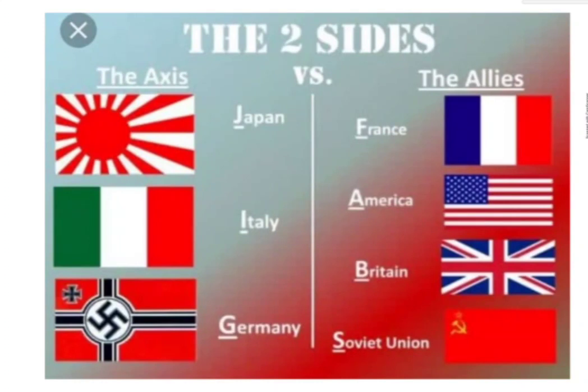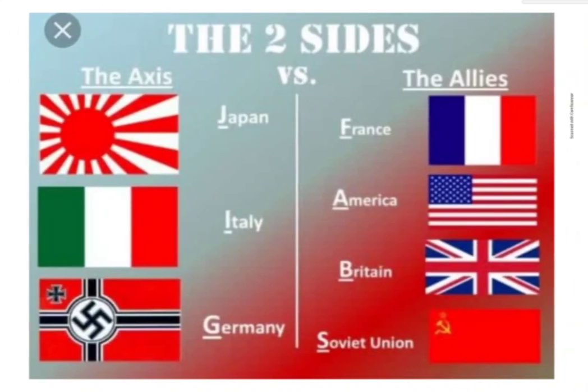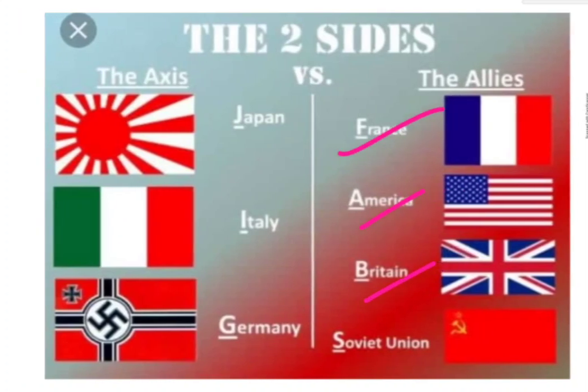There are two sides. I am going to explain who the allied powers are and who the Axis powers are. The allied powers are France, America, Britain and Russia, the Soviet Union. Under the allied powers, I am telling France, Britain, America and Russia. Their flags are also there, children. Here I mentioned everything, and in this photo we can see their flags also.